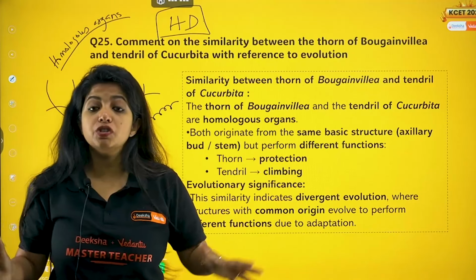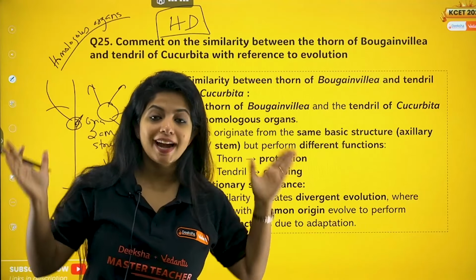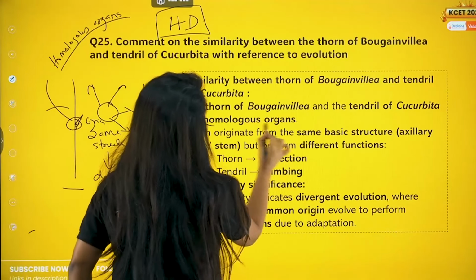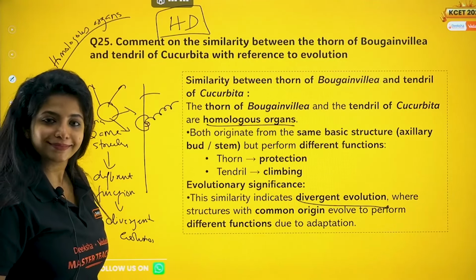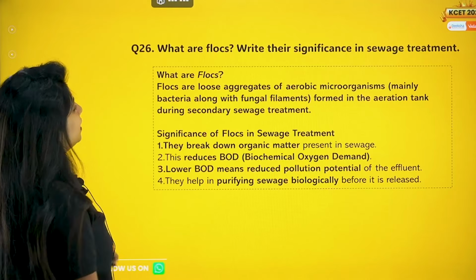perform different functions due to what? Different adaptations. So that is it. You have to mention homologous organs, underline that. You have to mention divergent evolution, underline that also properly. Cool? Yes, ma'am.